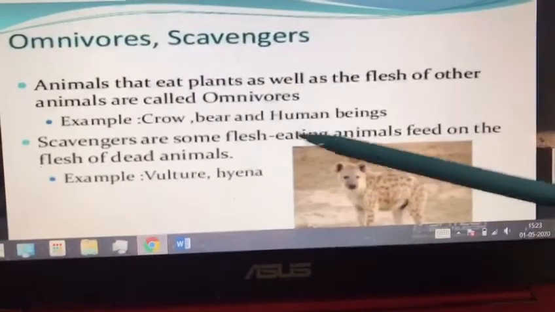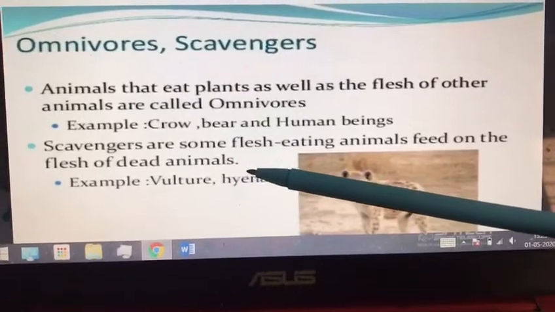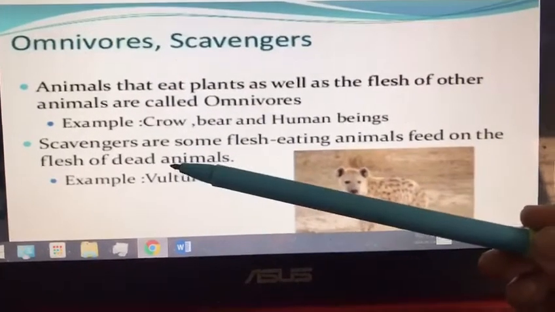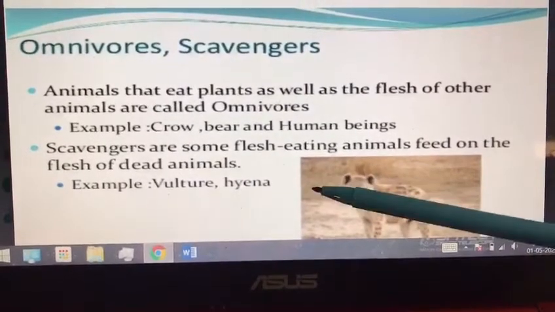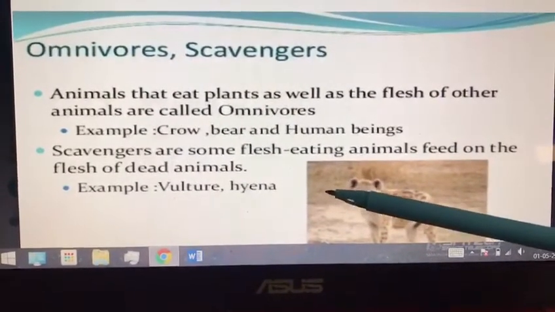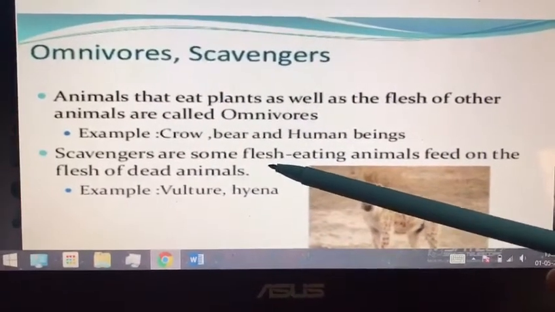Scavengers are flesh-eating animals that feed on the flesh of dead animals. So scavengers are those animals that eat the flesh of other animals, but only the animals which are already dead.